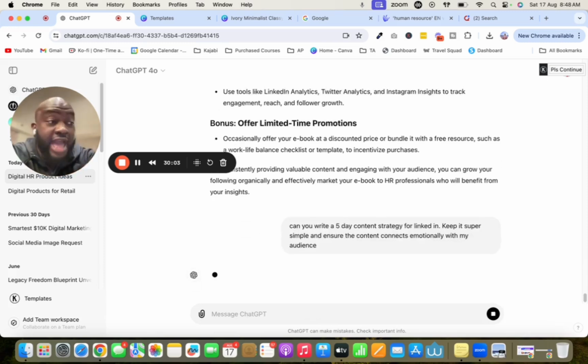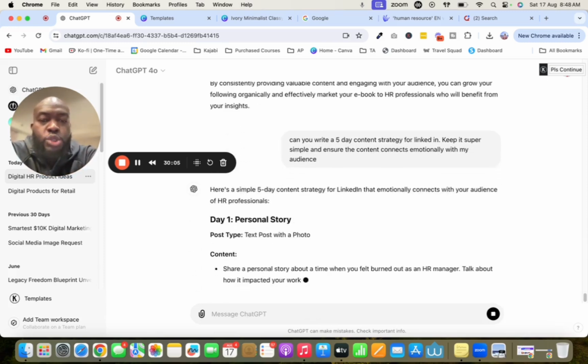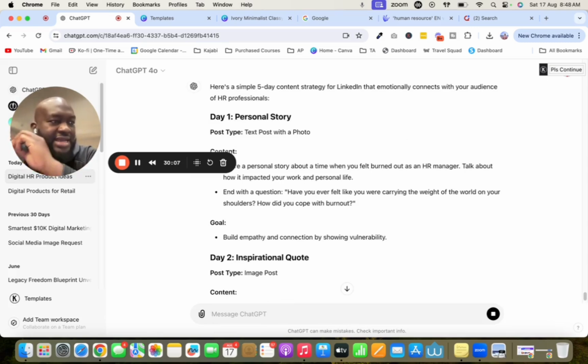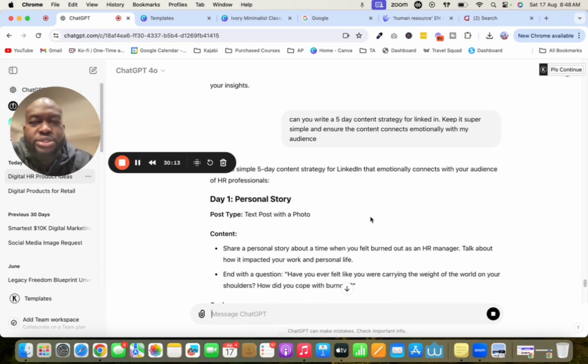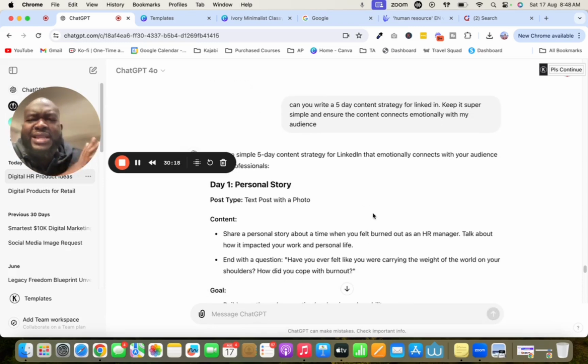Boom. I asked it for that, right? So it's given me exactly what I need to do for 5 days. So see what it says? Day 1, personal story. You could do a text post with a photo. It's telling me exactly what I need to do on day 1.